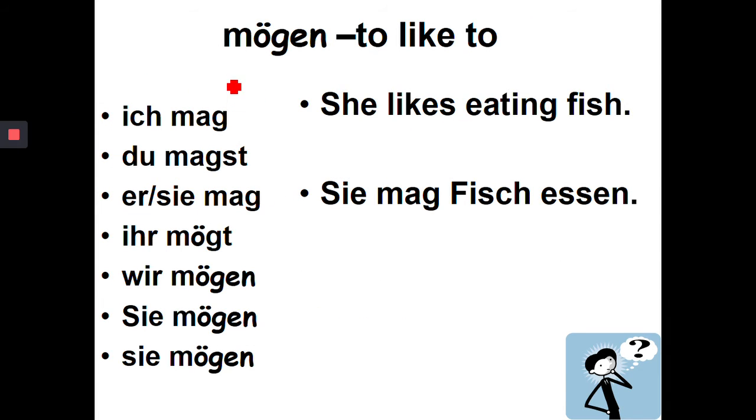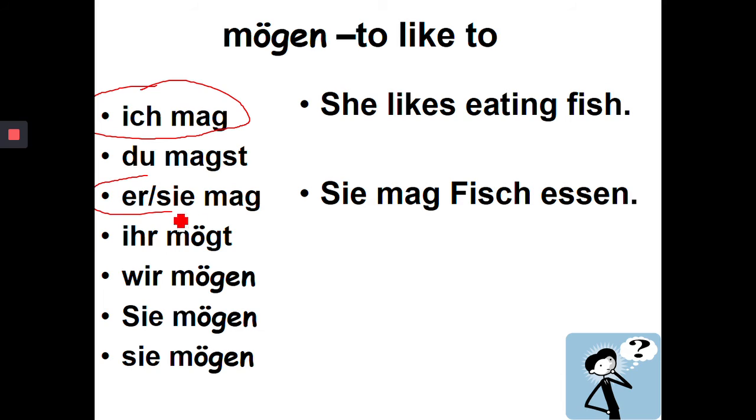Mögen, to like to. You'll probably recognise this verb more frequently in the conditional tense, ich möchte, I would like, and that's the conditional tense of that. But ich mag, I like, so ich mag Tennis spielen, I like to play tennis. She likes eating fish. Sie mag Fisch essen.